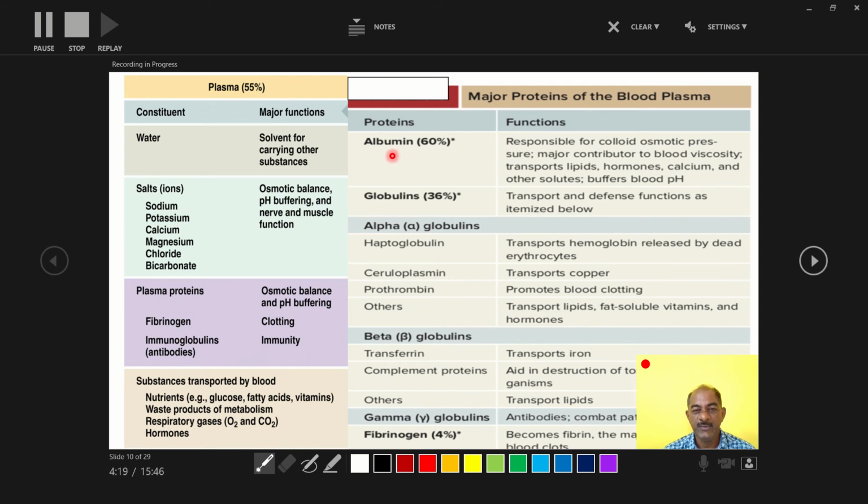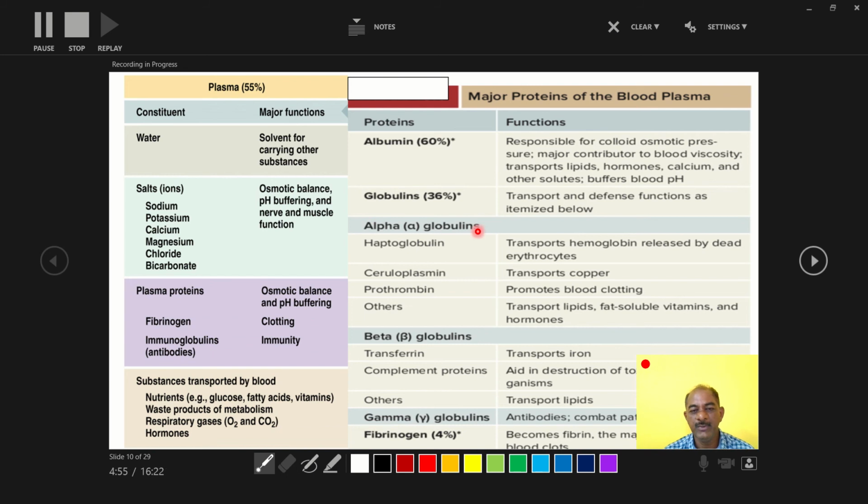So one of the plasma proteins is albumin, and this albumin is responsible for colloid osmotic pressure, and is a major contributor to blood viscosity. It transports lipids, hormones, calcium and other solutes, and buffers blood pH. That is the major function of albumin. Globulin also plays an important role in transport and defense functions.